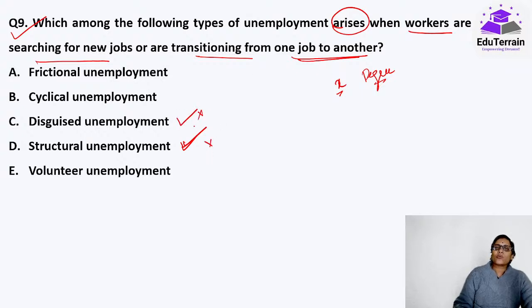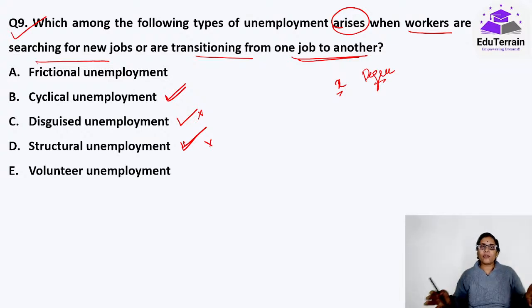Disguised unemployment is many people, less work. That kind of unemployment also doesn't fall under this. Cyclical unemployment comes in rotation, suddenly, because of the business cycle itself. For a few days there would be a lot of requirement of people, and suddenly there would be less requirement, making these companies remove them or keep them aside.